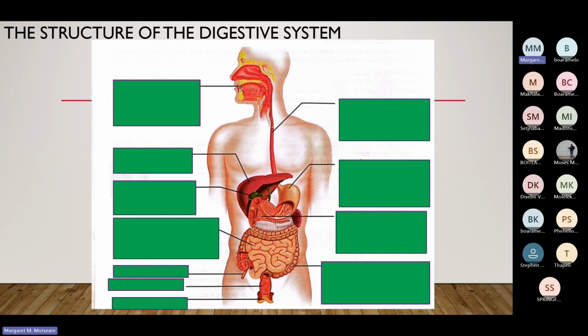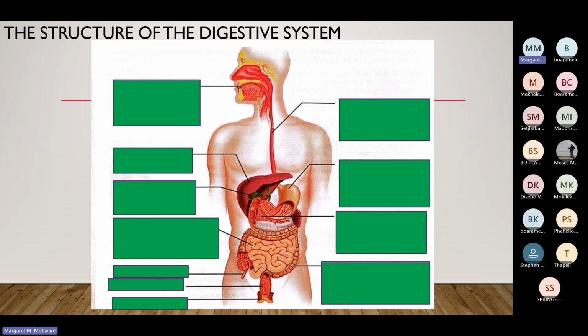It serves as a temporary storage place for undigested waste material, meaning feces. It means in the colon or the large intestines, there is everything that is not needed by the body. So it's a temporary storage. The reason they say it is a temporary storage is that all the waste materials are stored in here before they can be excreted out of the body through the anus.